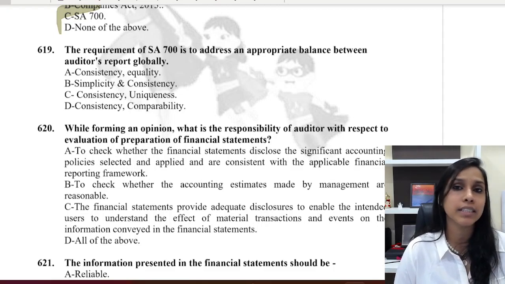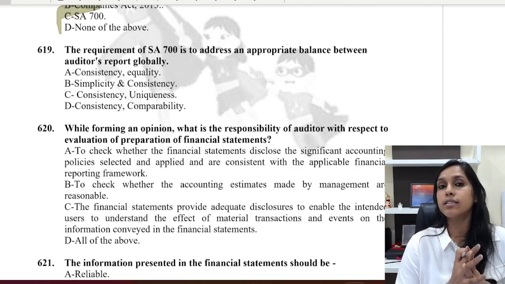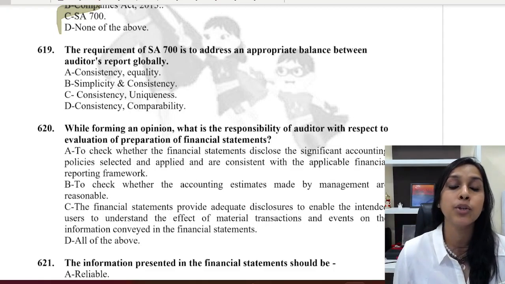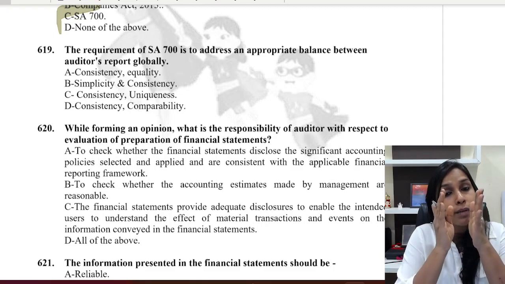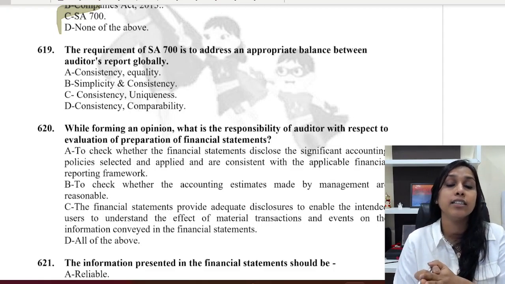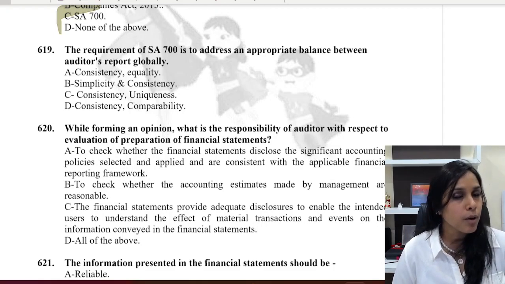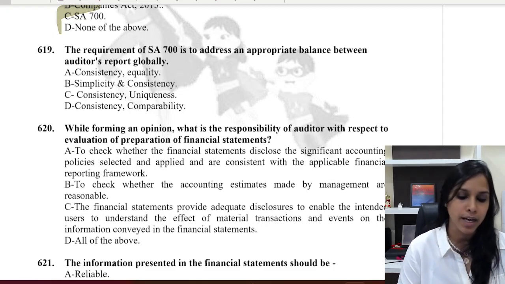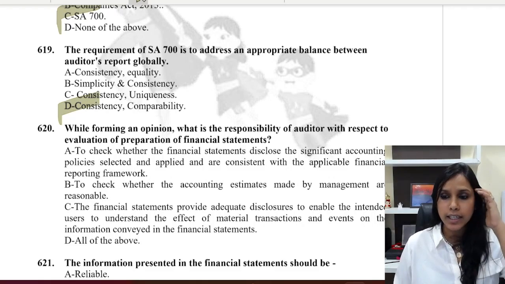Then if we see simplicity and consistency, simplicity cannot be an aspect in auditor's report, because auditor's report needs to consider all the important major matters. Then C speaks about consistency and uniqueness. No, here uniqueness does not matter. What matters is that the user should be able to compare one entity with the other entity. Only then the industry norms could be understood by the user. So here the main objective of auditor's report in SA700 is consistency and comparability. So alternative D should be the chosen correct answer. Now let's quickly go to the next question.